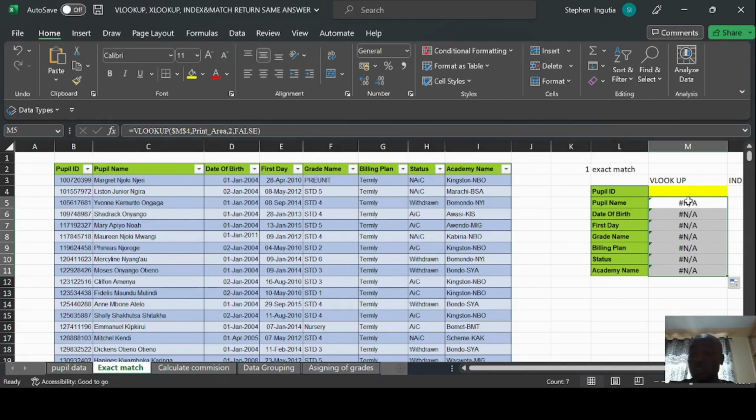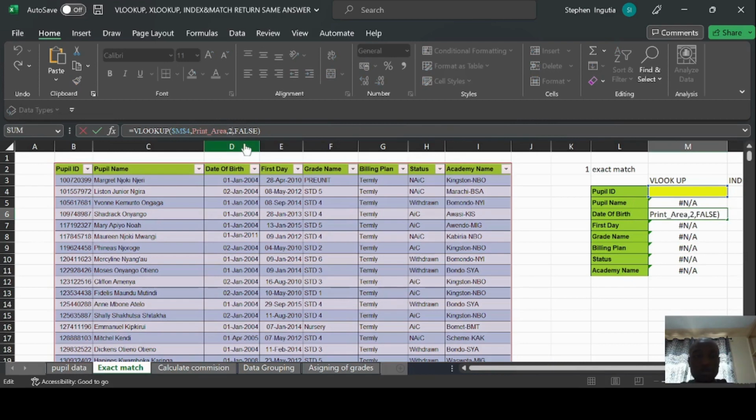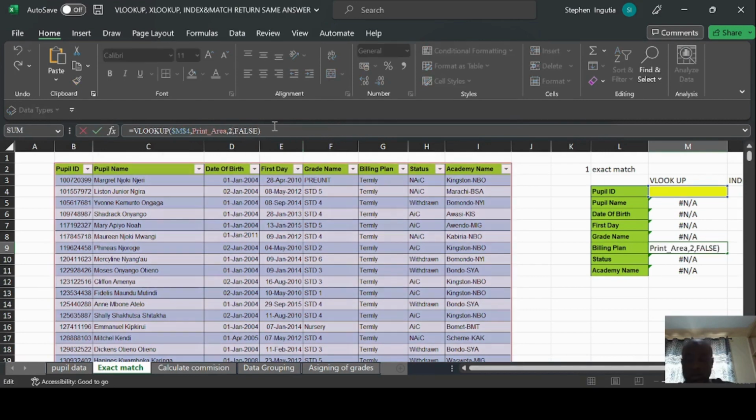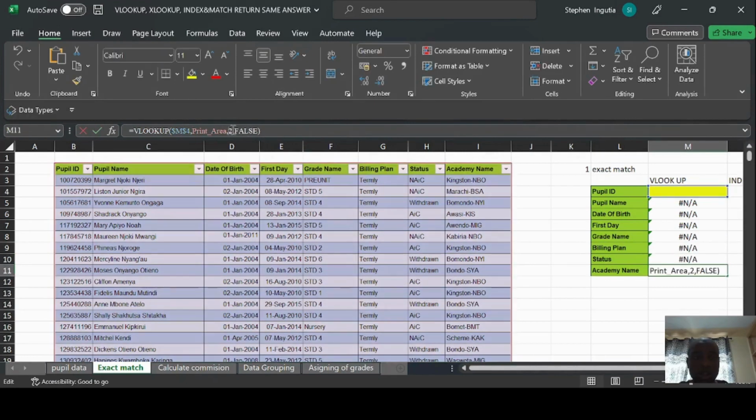We're going to continue getting N/A, but remember that what we are looking for, we are returning the column number. For pupil name, it was column number 2, and for date of birth it is column number 3. So you have to keep changing the column numbers. Then for that one, it'll be column number 4, column number 5, column number 6, column number 7, and then column number 8.